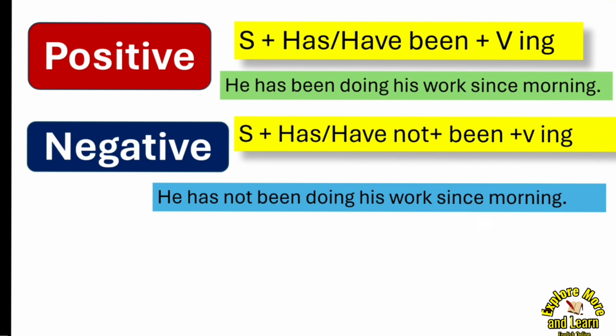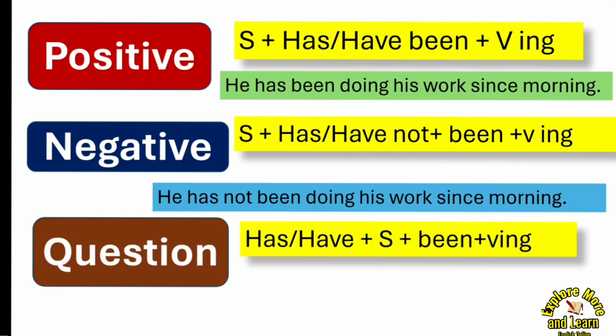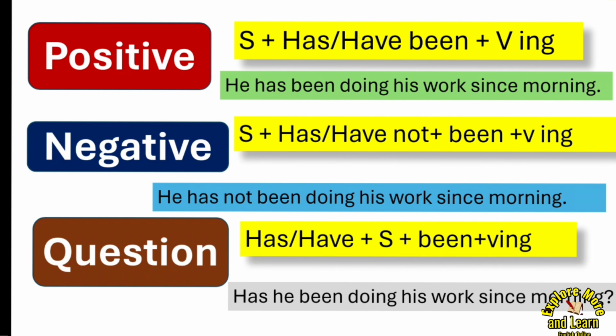Now let's change the same sentence into a question. What's the structure? The structure is has or have before the subject, then been, then verb in ing form. So has he been doing his work since morning?